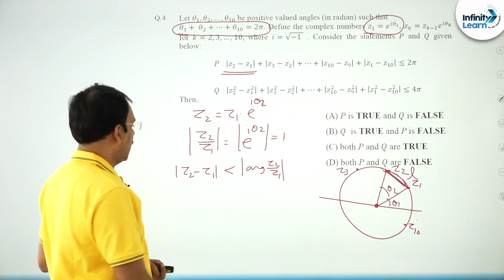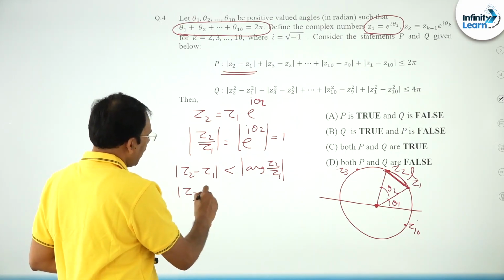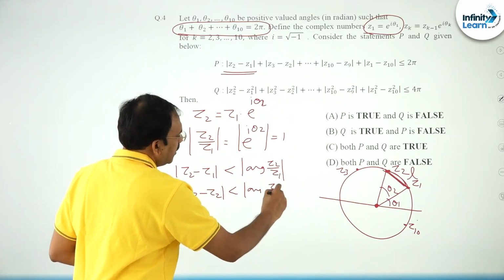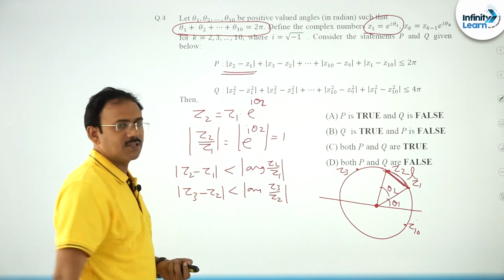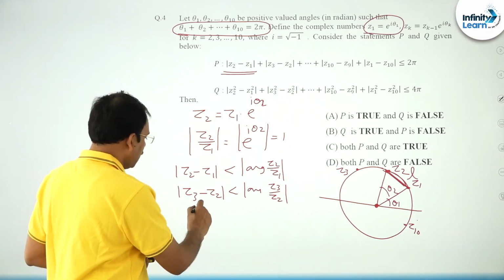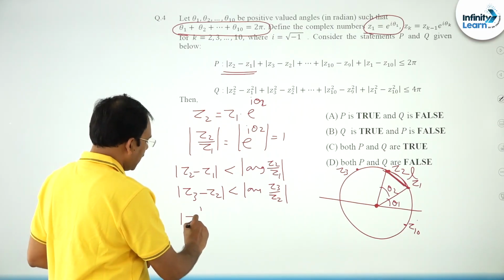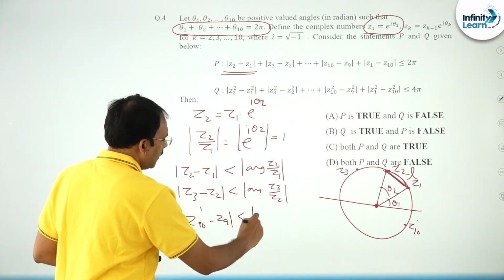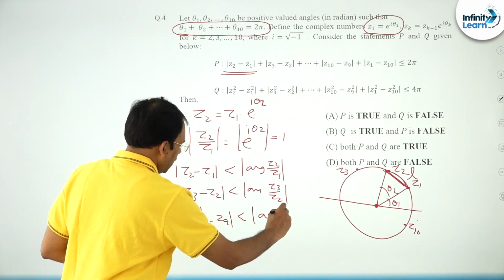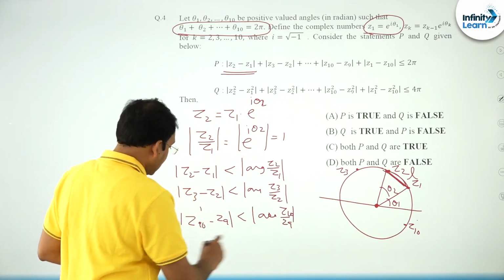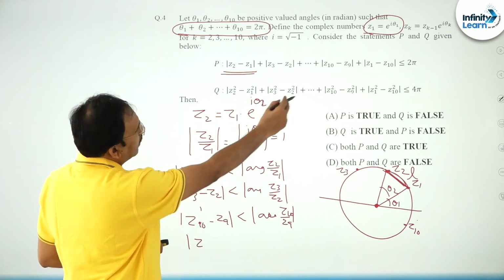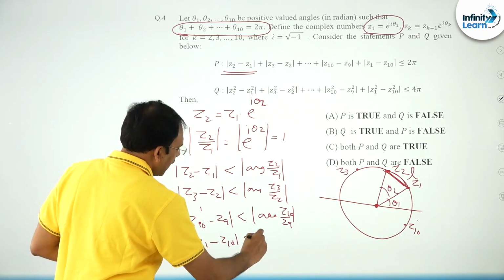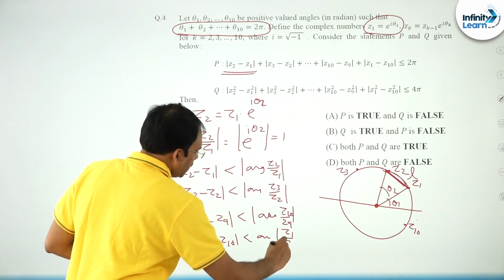In the same way, you can proceed: mod Z3 minus Z2 is less than the argument of Z3 by Z2, isn't it? If you continue up to mod Z10 minus Z9 less than argument of Z10 by Z9, and the last one is mod Z1 minus Z10 less than argument of Z1 by Z10.